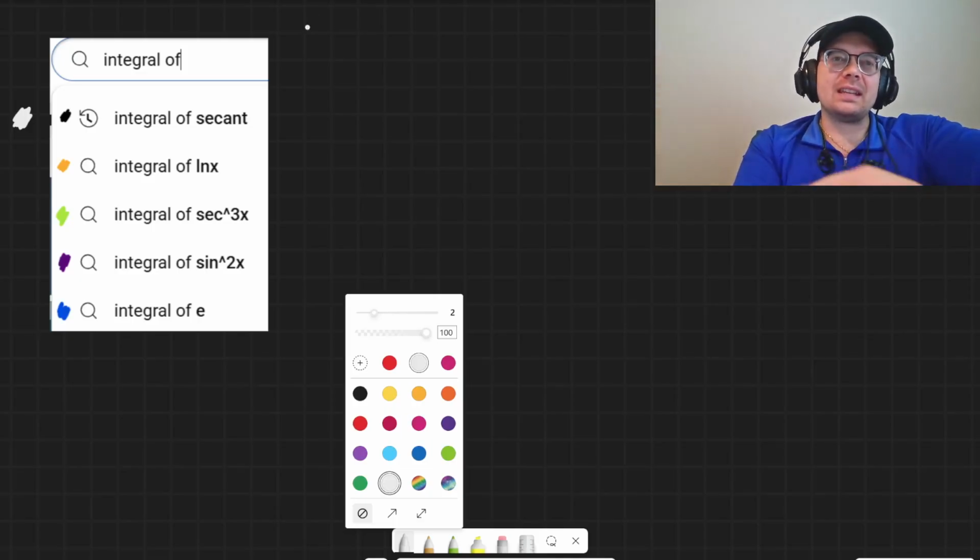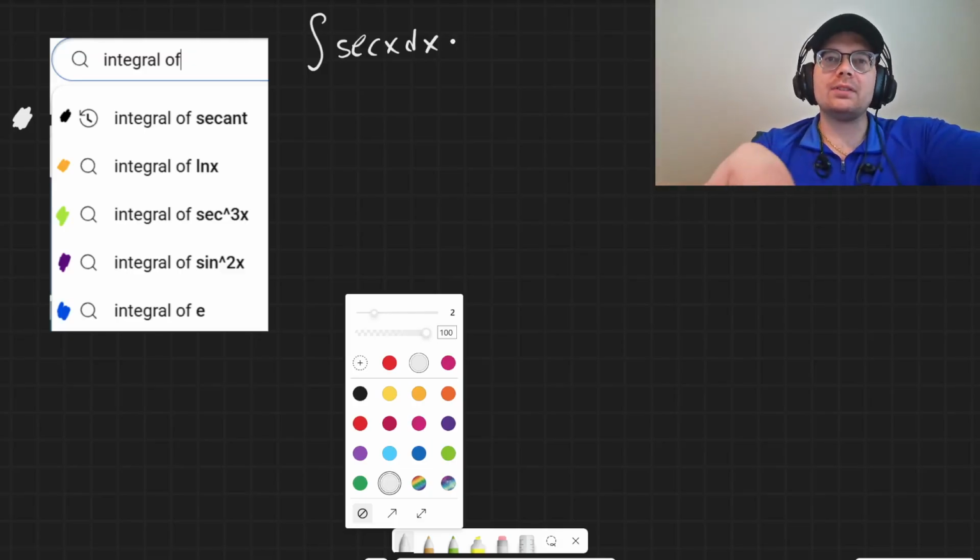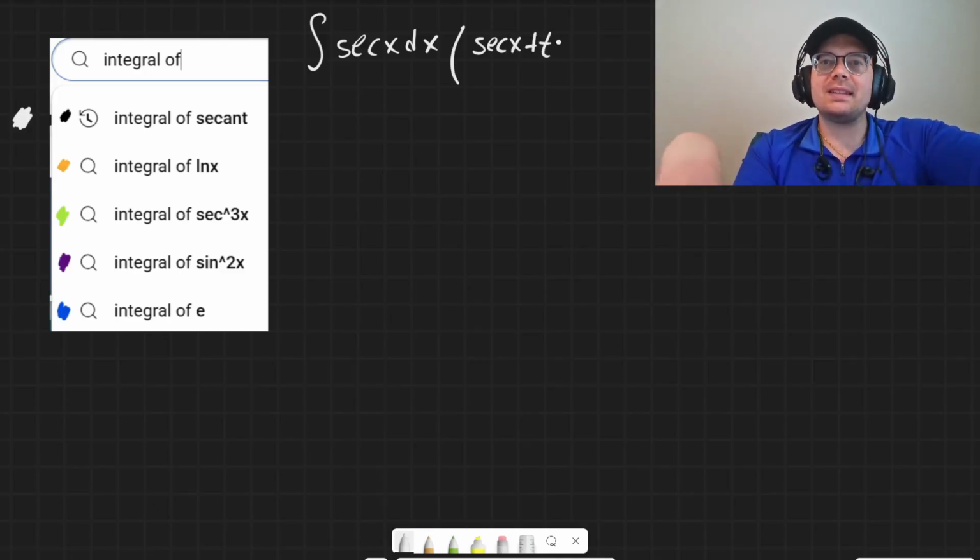The integral of secant. This one I would actually recommend memorizing because the integral for this is probably the most terrible on the list. In order to get this one, we would have to multiply it by secant plus tangent on the top and on the bottom. That's the fastest way to do it.